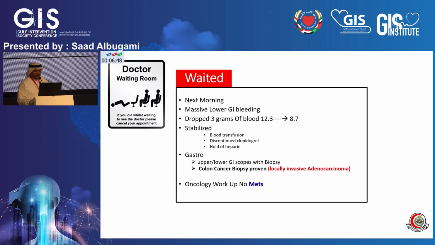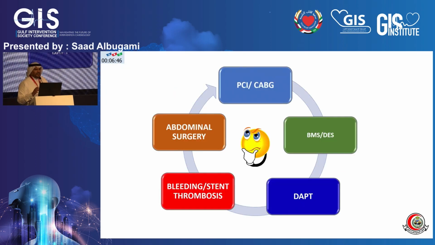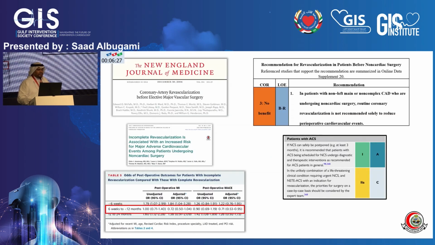So the operator is thinking, how should we proceed with this patient? Should we just send her for surgery, or perform PCI? Which stent should we use? What kind of DAPT should we use? Weighing the balance between bleeding and stent thrombosis, and what is the best timing for the non-cardiac surgery?